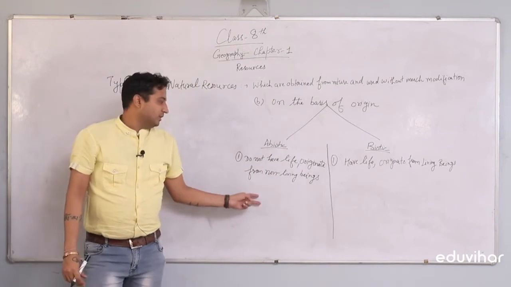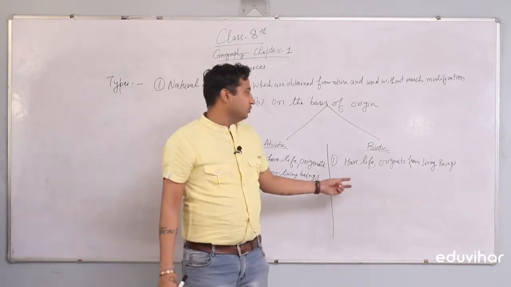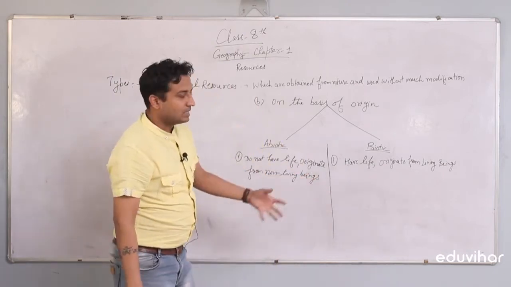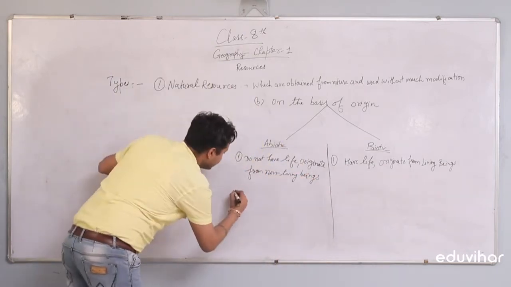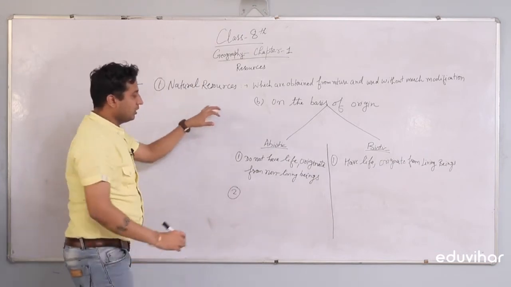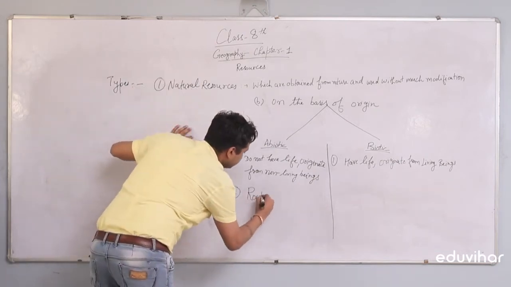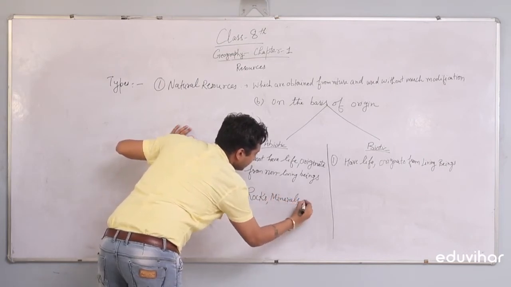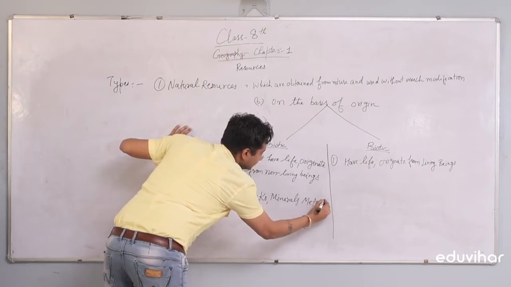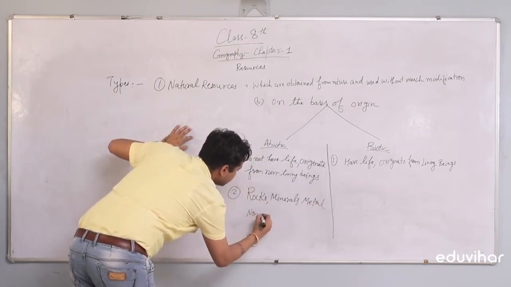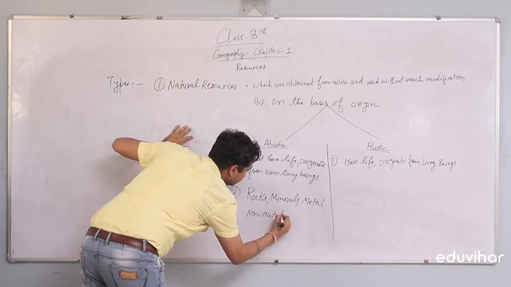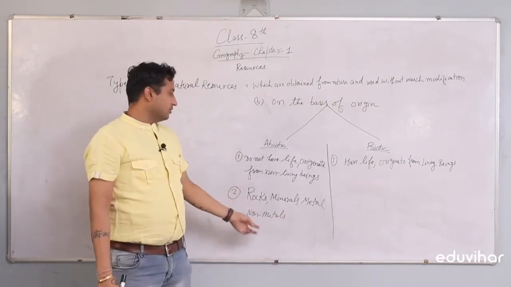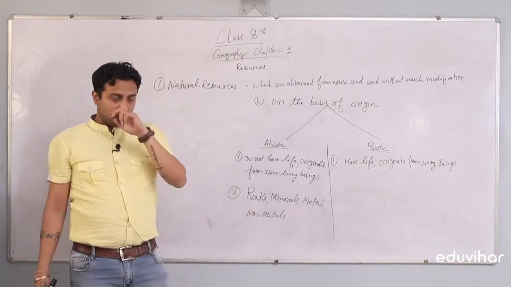Those which do not have life and originate from non-living beings are abiotic. Those which do have life and originate from living beings are termed as biotic resources. For example, rocks, minerals, metals, non-metals: these all are examples of abiotic resources.